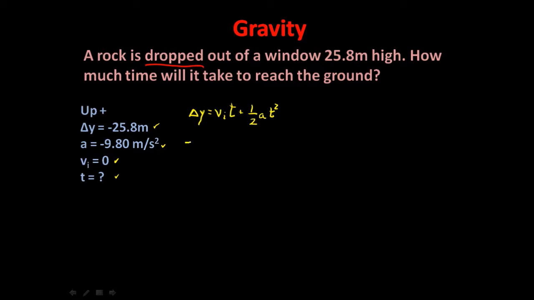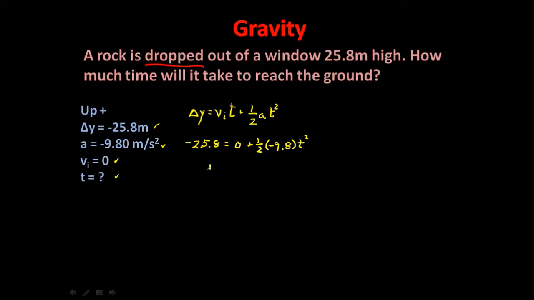So when we plug in the numbers, we write in negative 25.8 equals the initial velocity, 0, times time, which is still going to be 0, plus 1/2 times the acceleration of negative 9.80. I'll just write it as negative 9.8. It's going to work out the same on the calculator, times time squared. Or in other words, negative 25.8 equals negative 4.9 t squared.